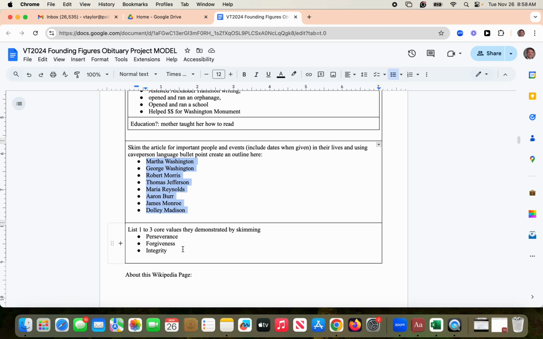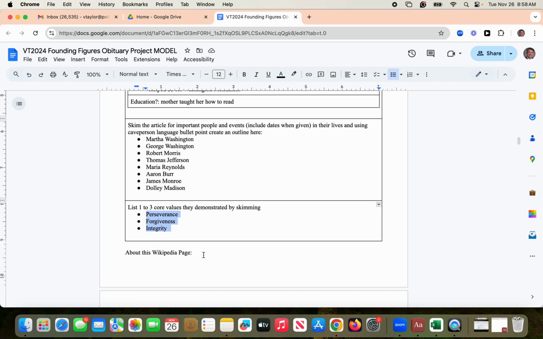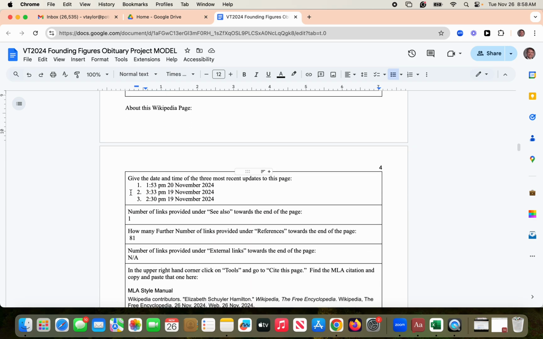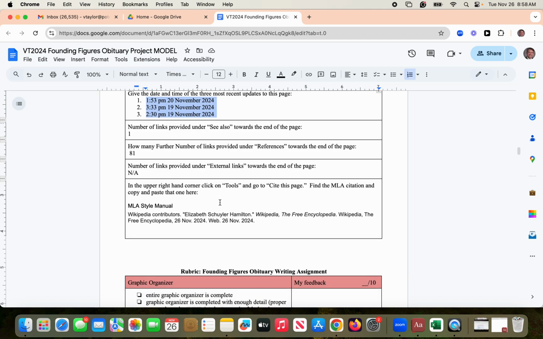3 core values by skimming the article that you came away with for Elizabeth. Could have been these 3, perseverance, forgiveness, integrity. Then again, organized, 1, 2, 3.